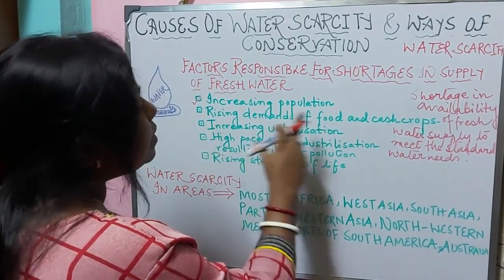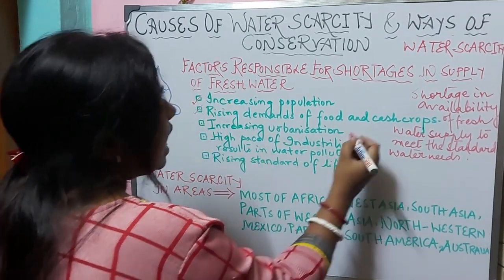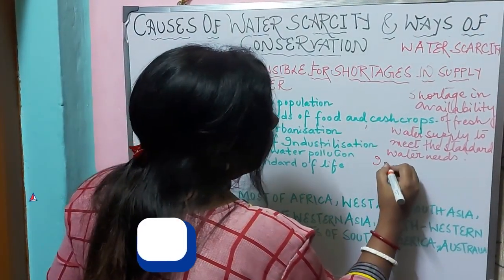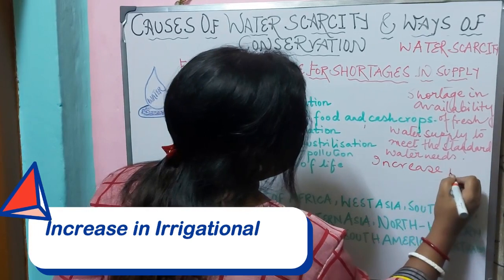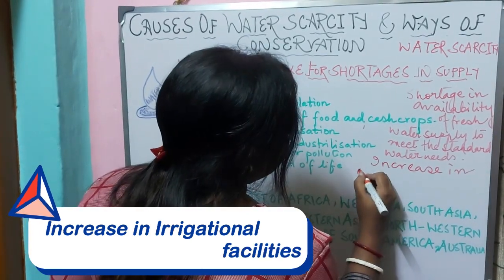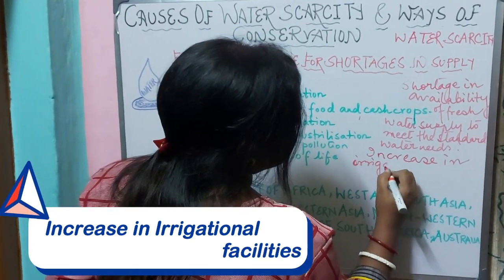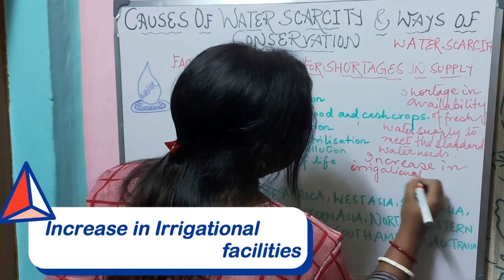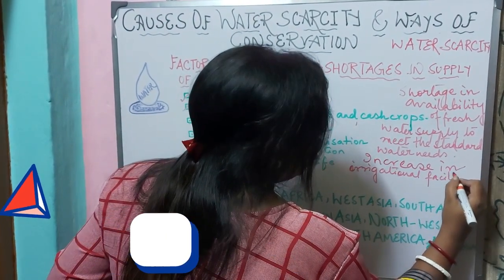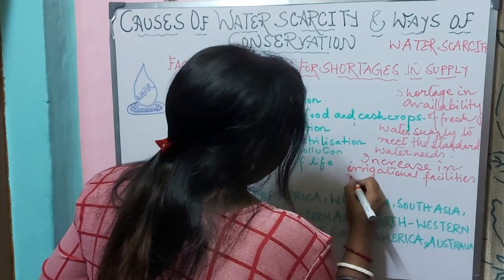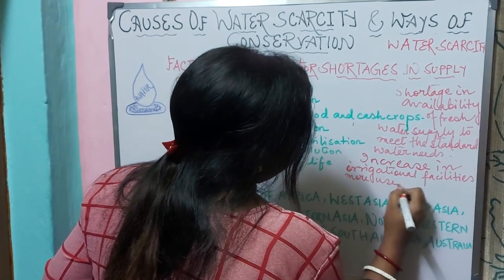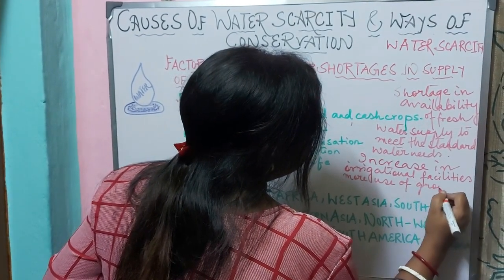Now, with the increase in demand for food and cash crops, it will lead to an increase in irrigational facilities and also more use of groundwater.